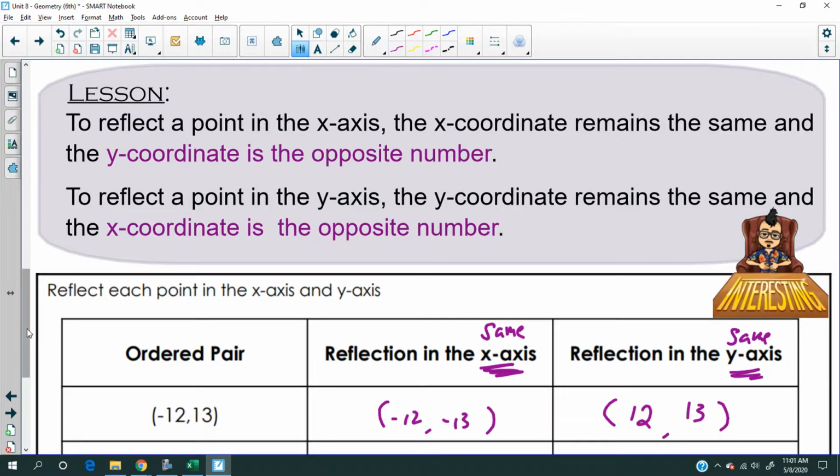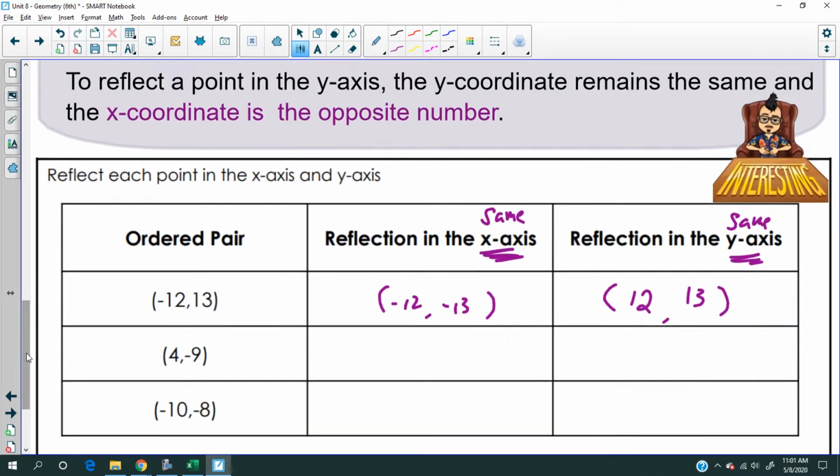So with that said, try these two, and then I'll let you look at the Khan Academy for today. Take like 5 minutes. Try these two, and then we'll come back. Press pause.